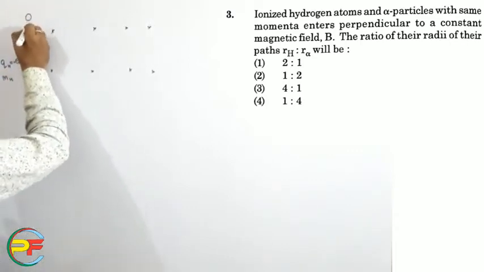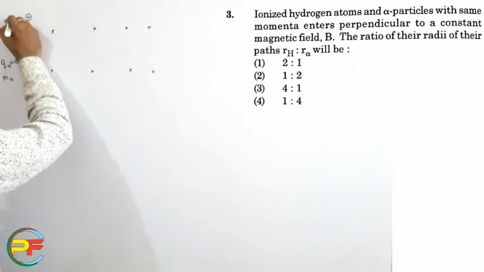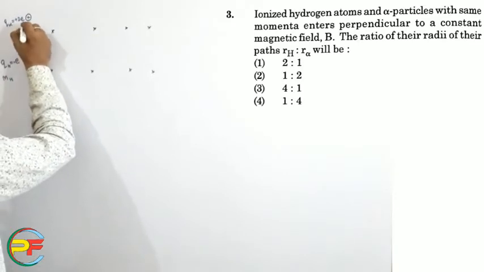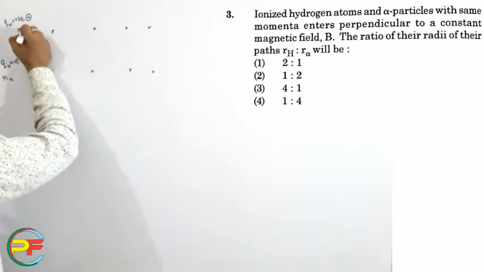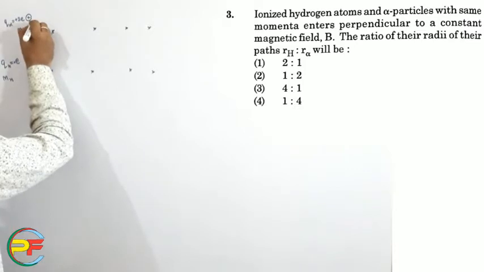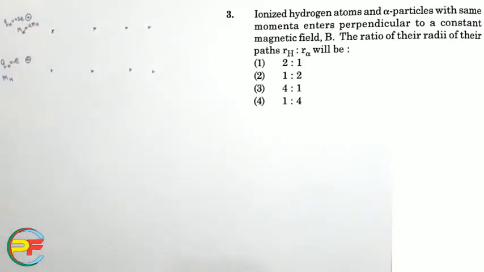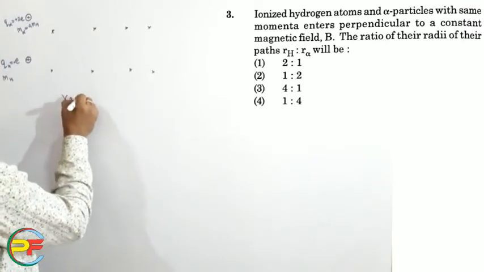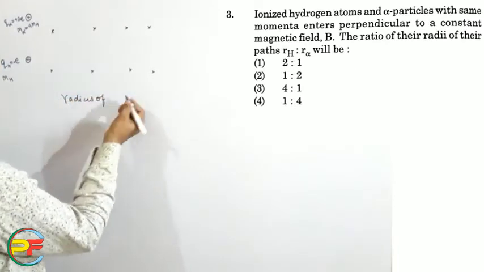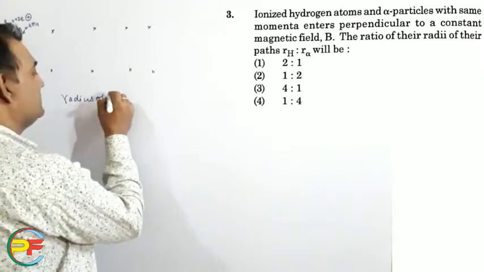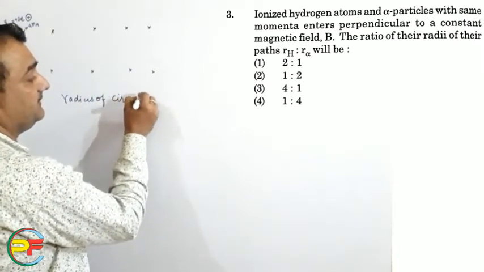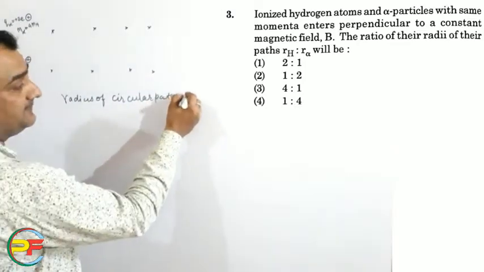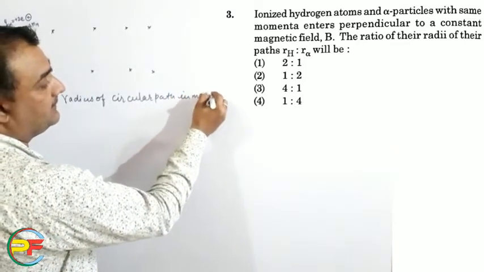Suppose an alpha particle, which has a charge q_alpha equal to plus 2e, and its mass is 4 times that of the hydrogen atom, m_H.